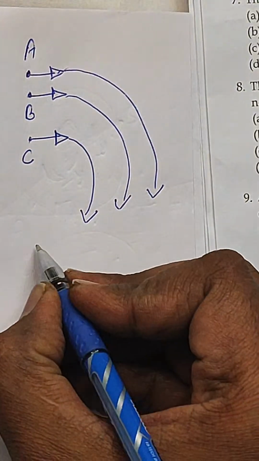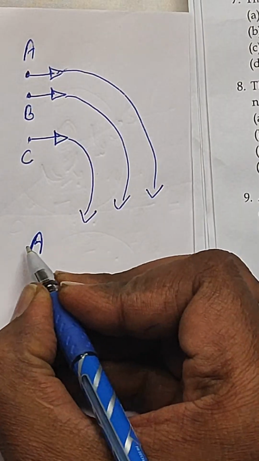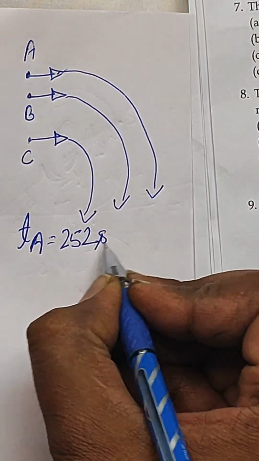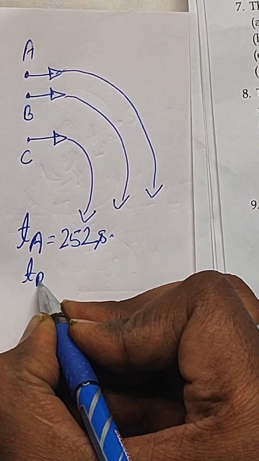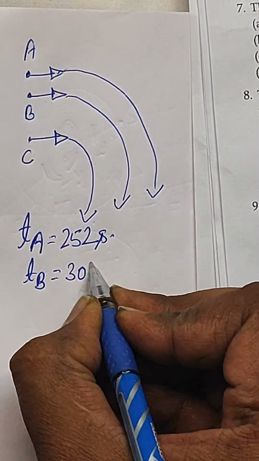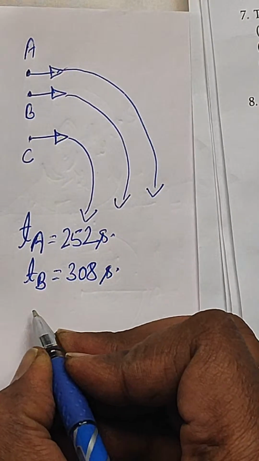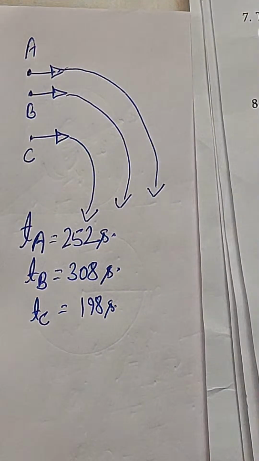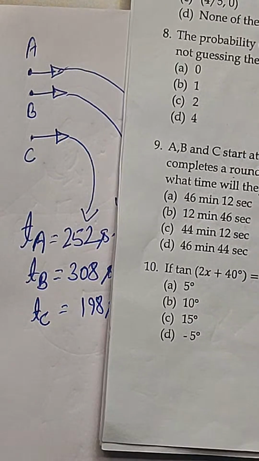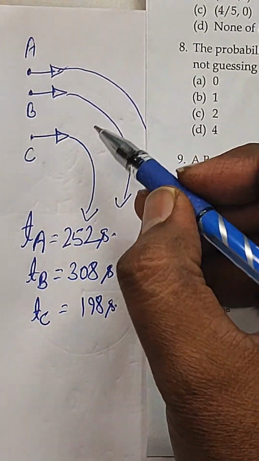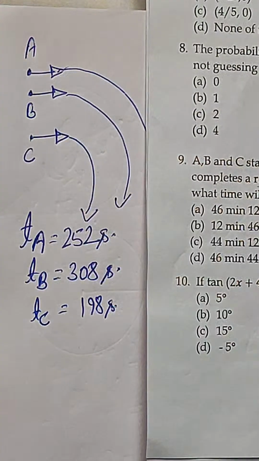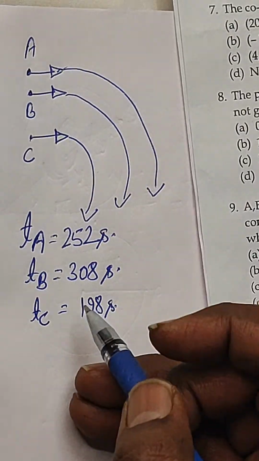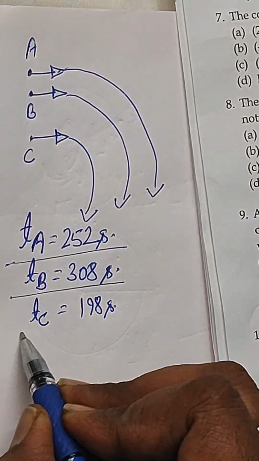The time of A is 252 seconds, the time of B is 308 seconds, and the time of C is 198 seconds. So in this much time they complete their one round. This is the time of completion of one round.